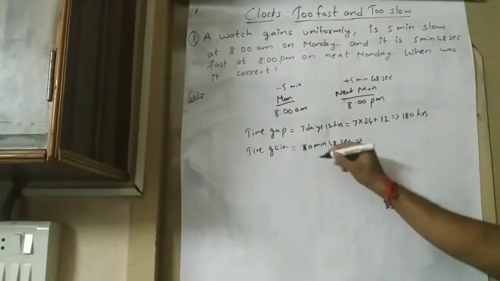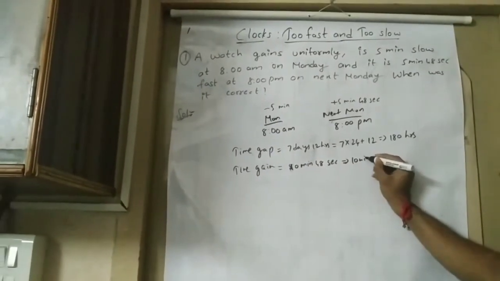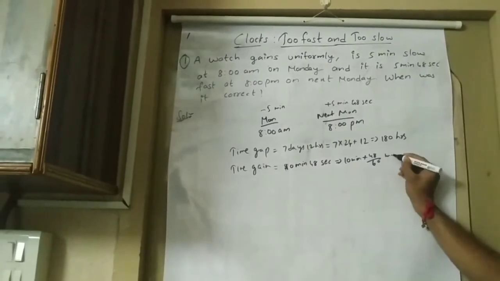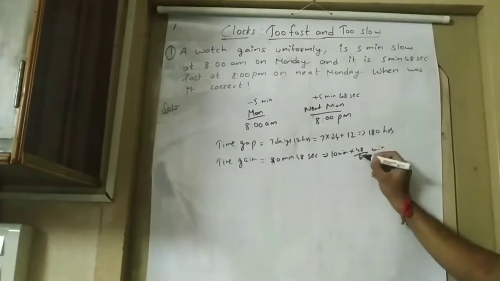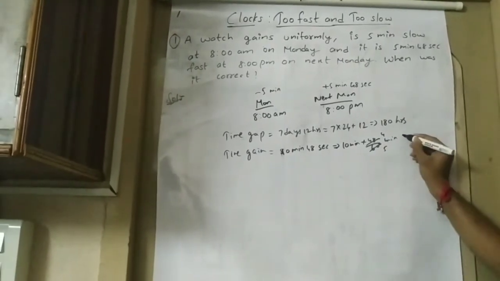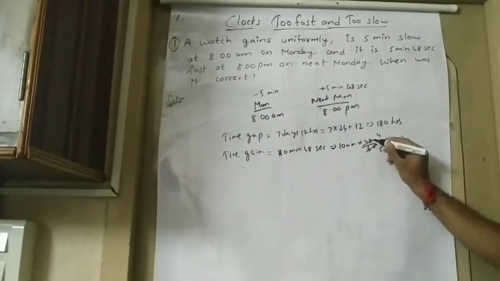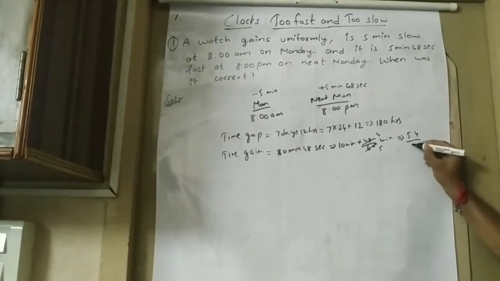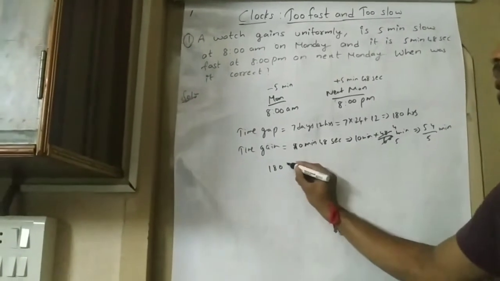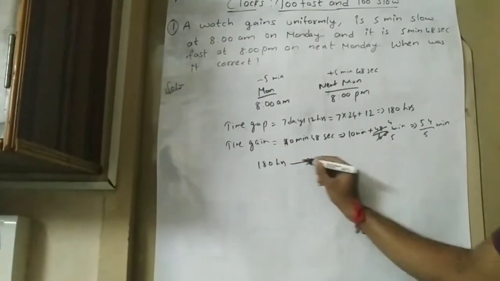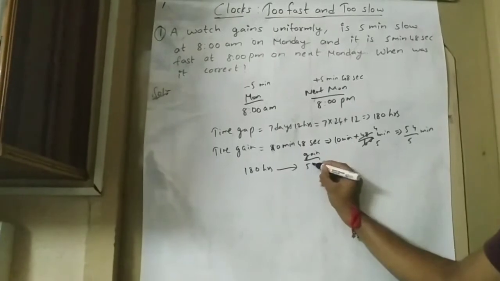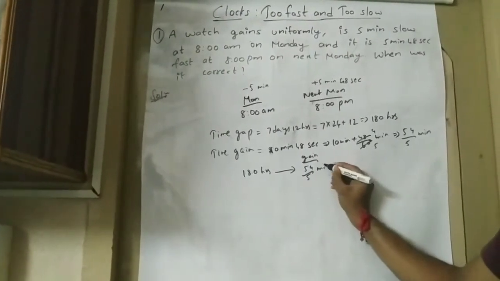So, convert this into minutes. That is 10 minutes plus 48 by 60 minutes, converting the seconds into minutes by dividing by 60. 48 by 60 is 4 by 5. So 10 fives are 50, plus 4, that is 54 by 5 minutes. So for 180 hours, the total time gain is 54 by 5 minutes.